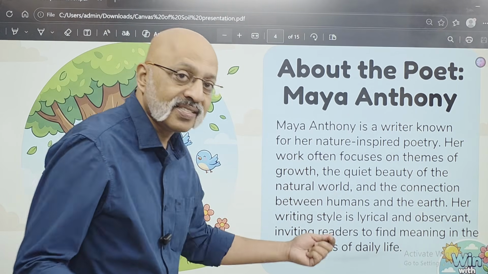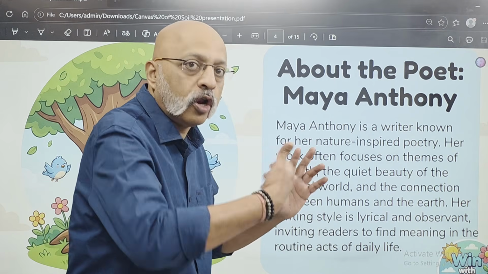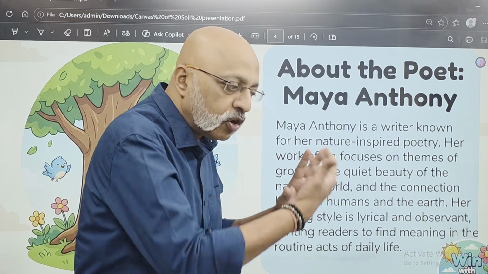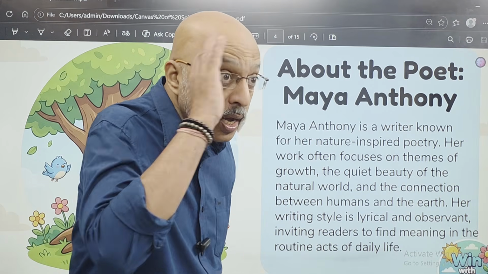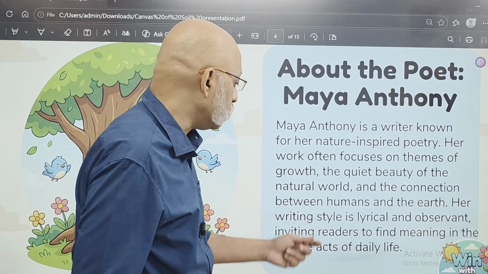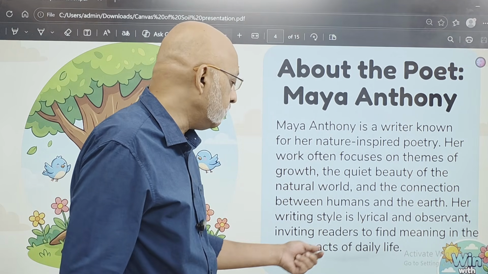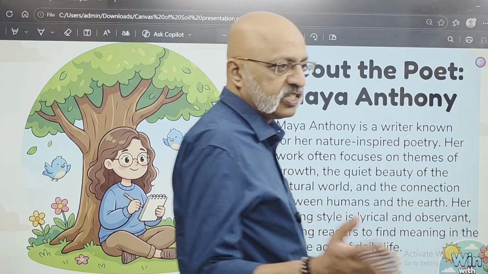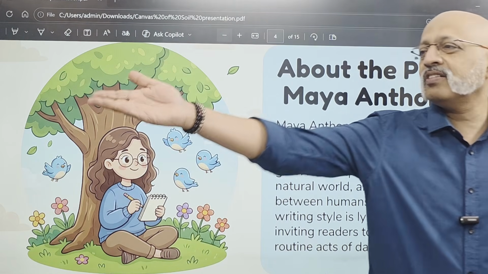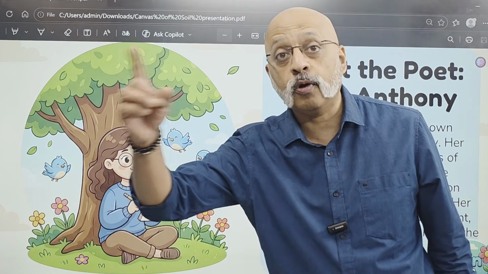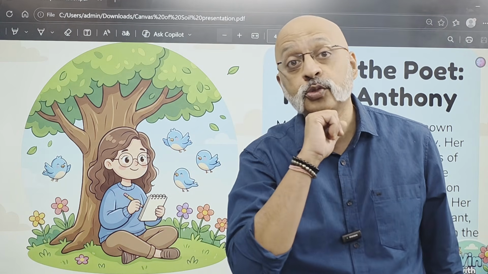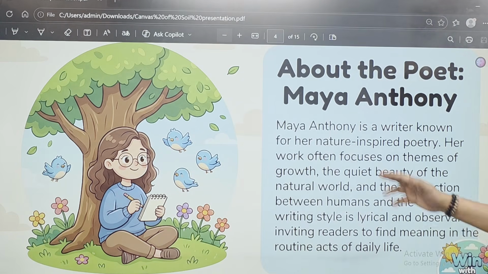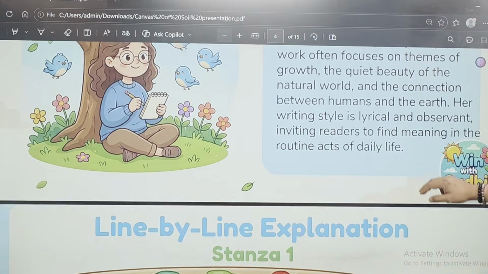Her writing style is lyrical. There is a lyrical quality in the sense that it almost moves very beautifully, right? And observant. She sees and observes very closely, inviting readers to find meaning in the routine acts of daily life, which is why I said you will look at a gardener and think, what is this? You will not even take a second look, but take a second look and you will realize that person is actually an artist, right? So that's what this poet is about, just to give you an idea.